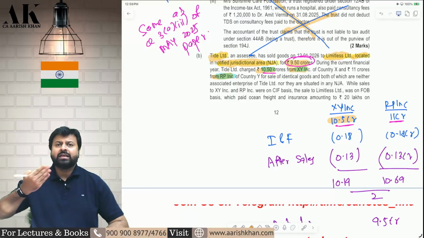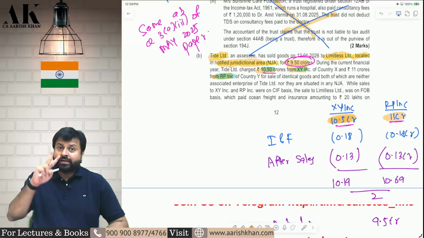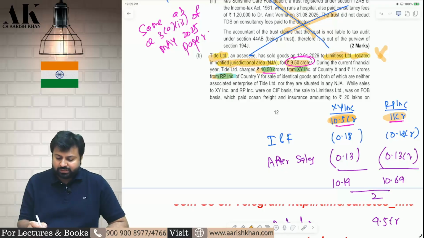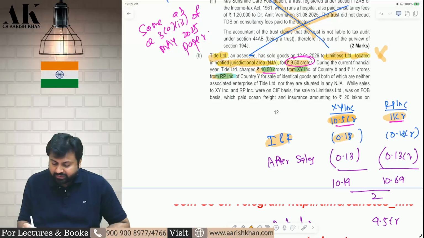But there is a difference in transaction between both of them. This 10.5 crore and this 11 crore includes two things which 9.5 crore does not include. So you have to remove those two things. Insurance and freight are included in 10.5 crores and 11 crores, so remove insurance and freight. Then after-sales service cost is also included in this. Remove that also. So now we are getting two arm's length prices.